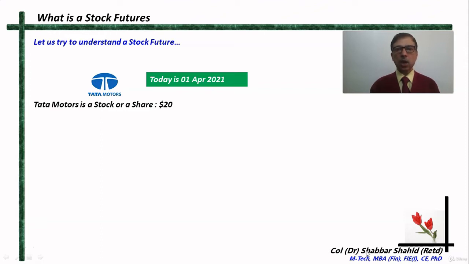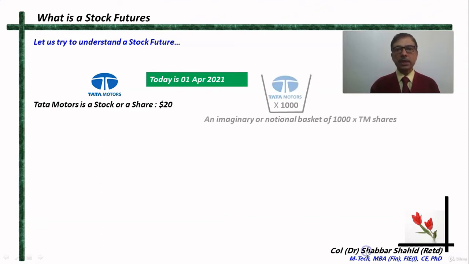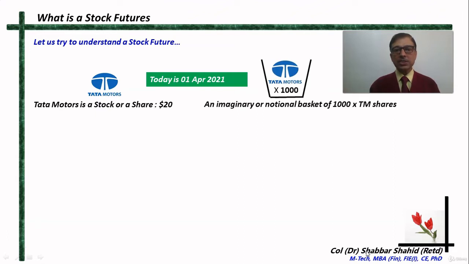Tata Motors is an automobile company. And let us imagine a notional basket, an imaginary basket containing 1000 shares of Tata Motors. It's not a real thing. So if the Tata Motors share is costing $20 a share, then this basket of 1000 Tata Motors shares will be valued at $20,000, isn't it?